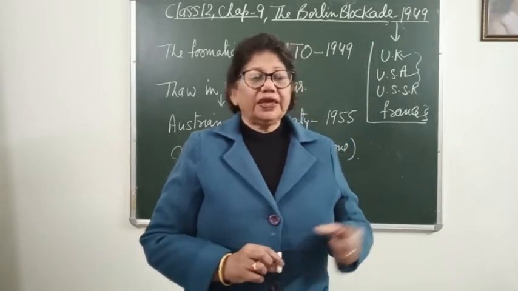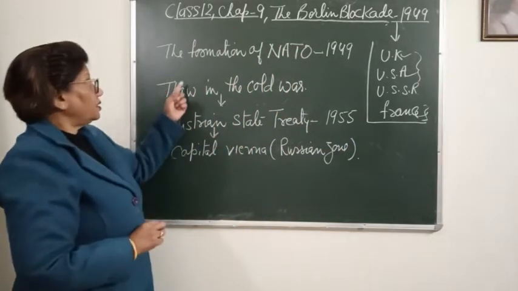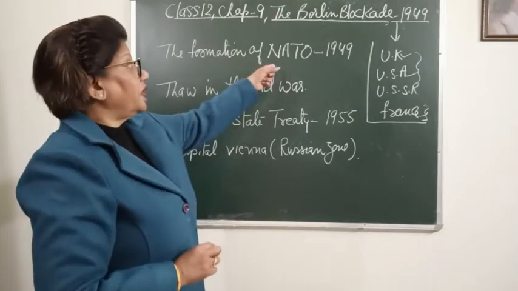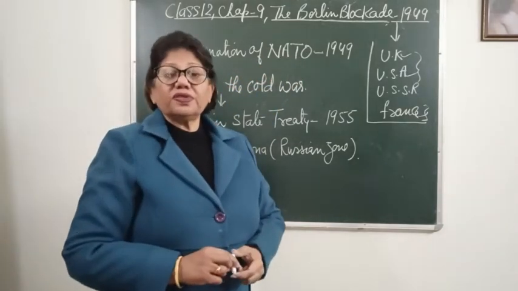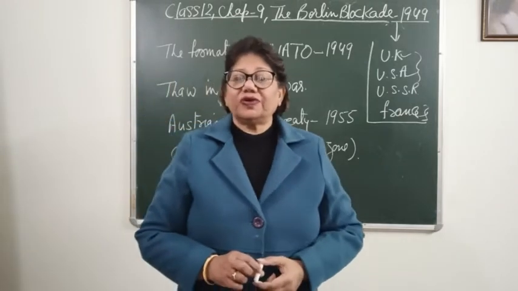The second main point is the formation of NATO, the North Atlantic Treaty Organization, which was set up in 1949.